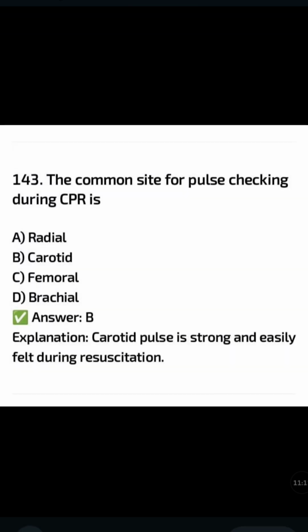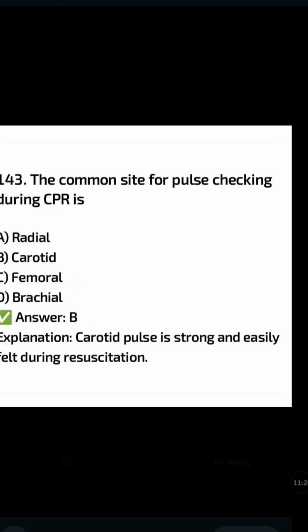The common site for pulse checking during CPR is: radial, carotid, femoral, brachial. The correct answer is option B, carotid. Carotid pulse is strong and easily felt during resuscitation.